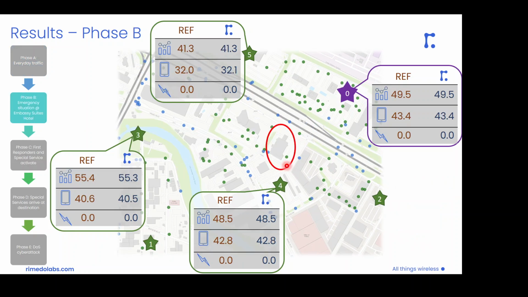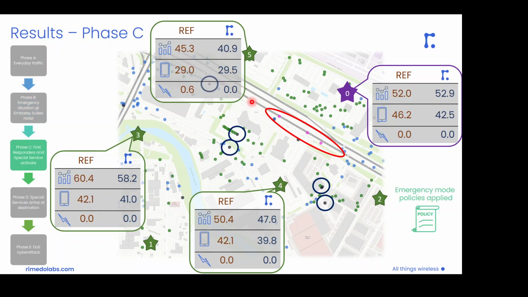When we move to phase B, there is not so much change in the performance and behavior of the network. Although we have this emergency situation and an emergency call is dispatched, the environment is still unaware of what's happening around. So the performance of the reference approach and the remedial solution are still very, very similar. But the situation starts becoming interesting when we move to phase C.